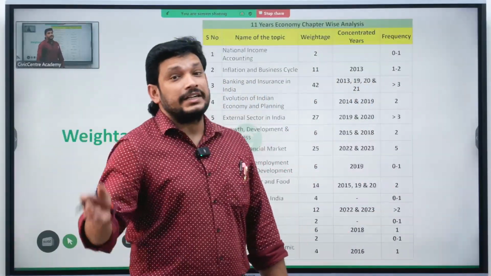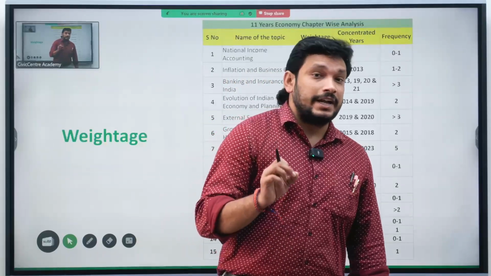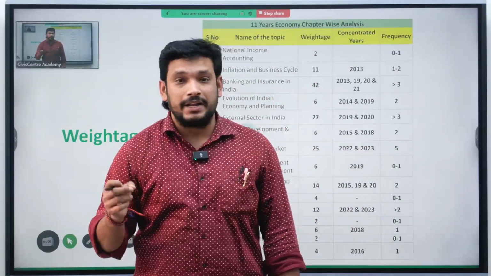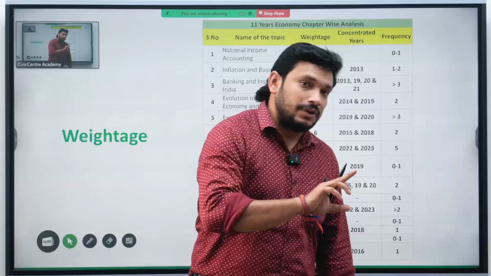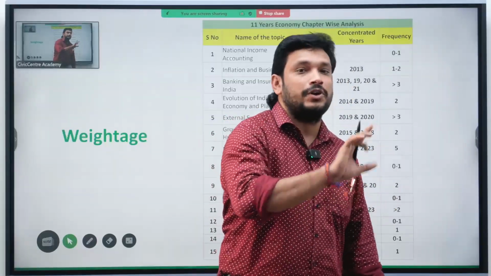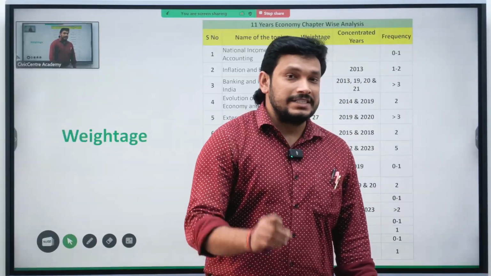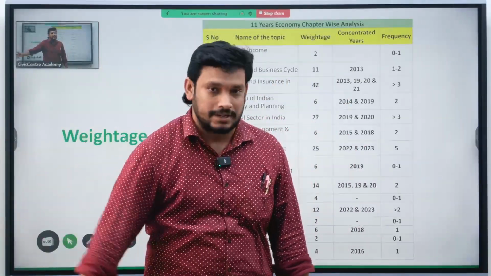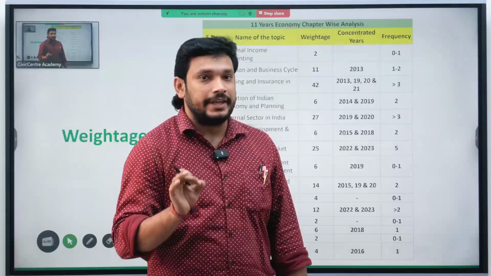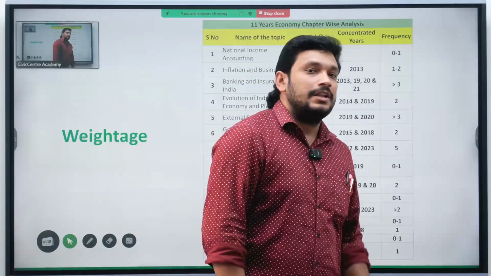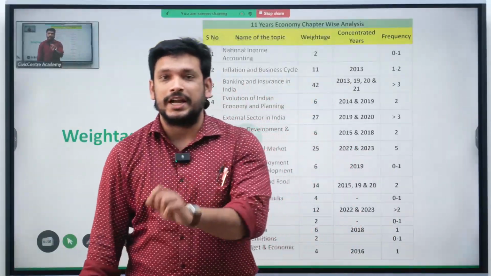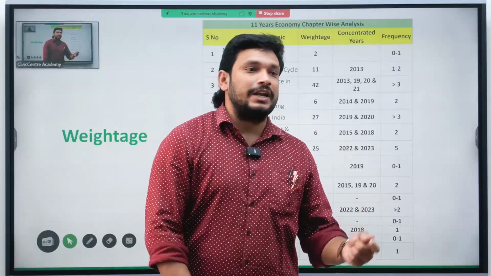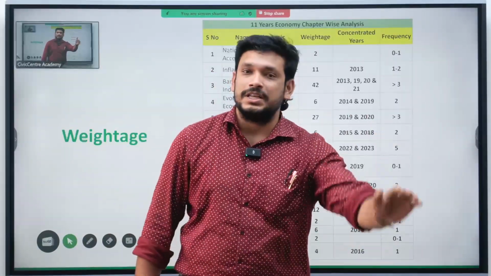Because of inflation targeting, the Urjit Patel committee on inflation targeting, that was started in 2013-14, right? That is the crucial point where the monetary policy committee also came into the picture. So that is the point where they needed to concentrate on inflation. That's why 4 questions came in 2013 regarding inflation, and after that it was neglected. Only 1 or 2 questions are coming.